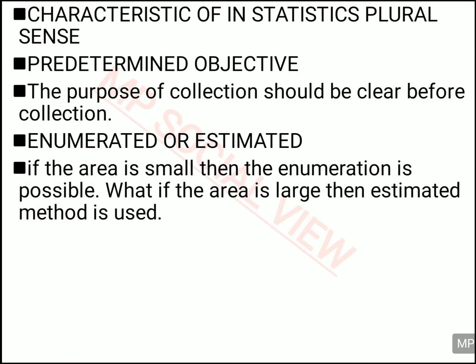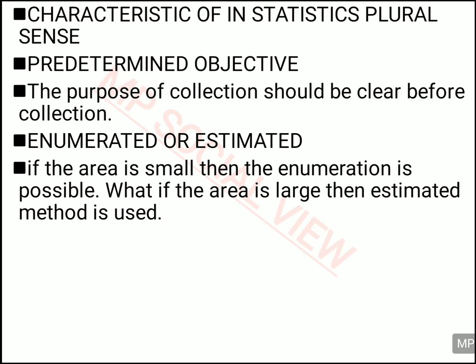What is the enumerated method? When you go to each and every person and collect the data, that is enumerated. And estimated is when you don't go to each and every person. Suppose there is a school, you go into one class and collect the data from that class, and you estimate that if this class is feeling this way, the rest of the classes must be feeling the same way.